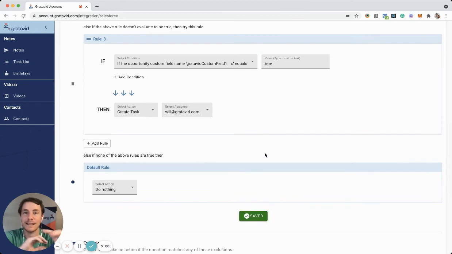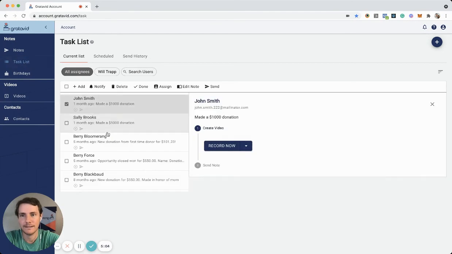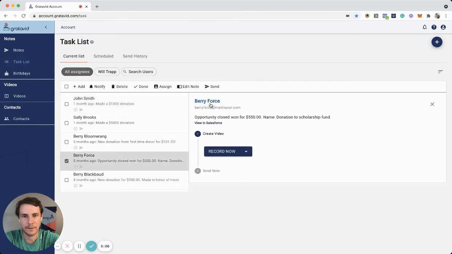And for the most part, that is it. Once these are created, I'll go to my task list. You can see I've got Barry Force, pretty creative name right there. You can see opportunity closed one for 550. This is what this task is going to look like when it's created through the integration. Again, you can do this from your computer, or directly from the Gratavid app if you have the app downloaded.